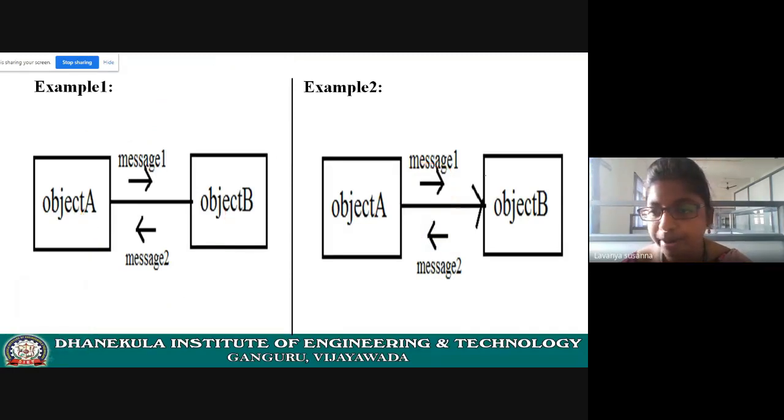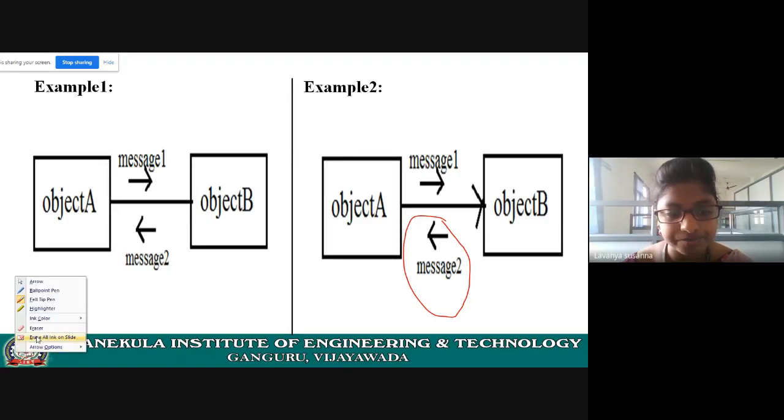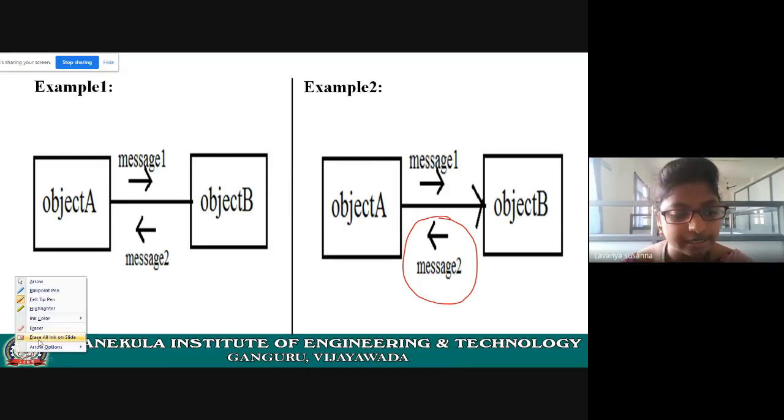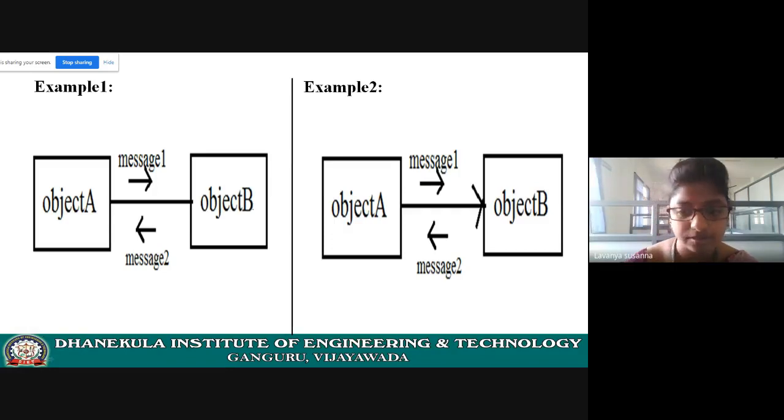But here it is not. Just see the difference. Object A is invoking the method of object B, that's all. But there may be situations where object B sends some responses to object A. I hope you understood.